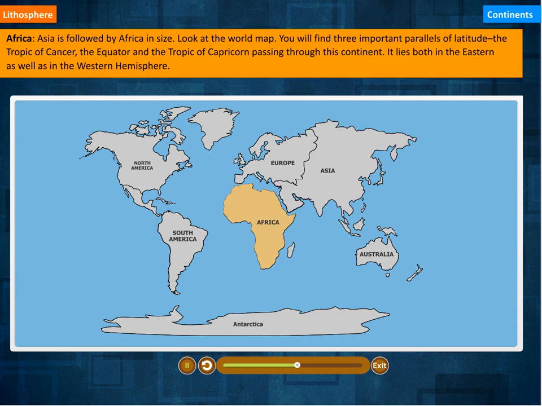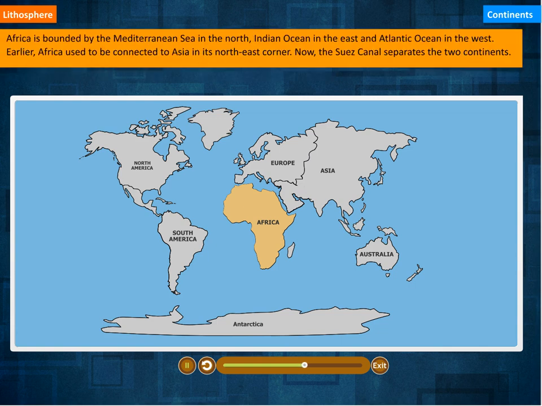Africa. Asia is followed by Africa in size. Look at the world map. You will find 3 important parallels of latitude: the Tropic of Cancer, the equator, and the Tropic of Capricorn, passing through this continent. It lies both in the eastern as well as in the western hemisphere.